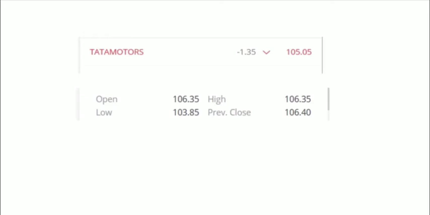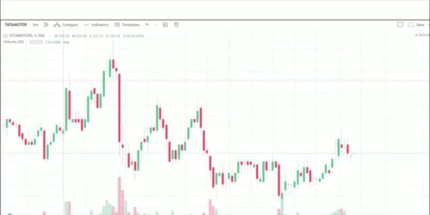So here Tata Motors went down today. The high and the open position are the same, but the lowest position is 103.85. So our analysis is going to be good. Here I share my experience. I have two months of experience, but I don't know how to express it, and that's why I'm going to analyze this particular share.